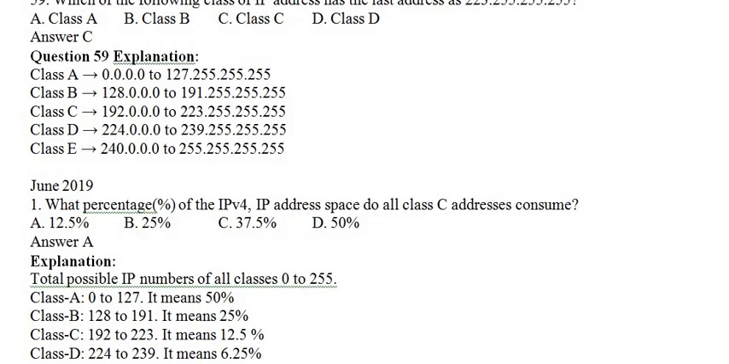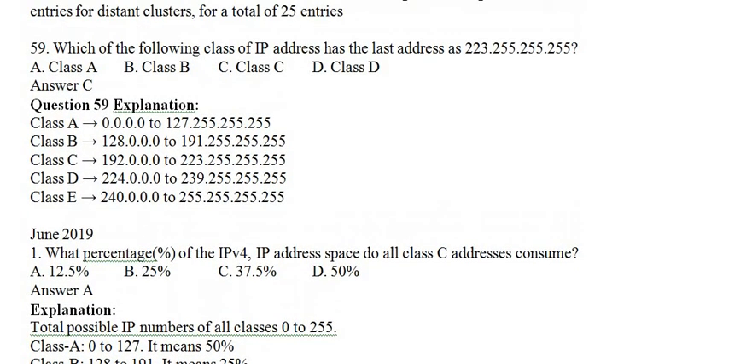And which of the following IP addresses, here they mentioned this IP address, belongs to which class. Okay, and for that you want to know this information: starting from 0 to 127, totally 128, then it is said to be class A.